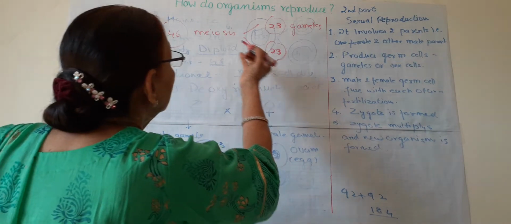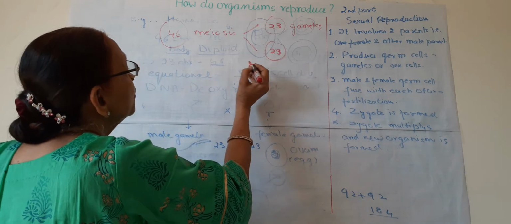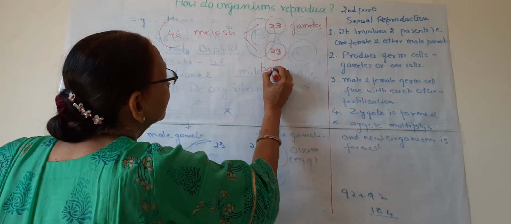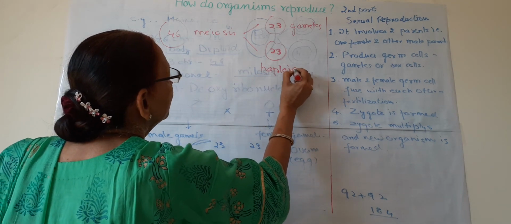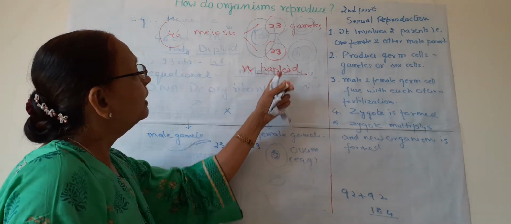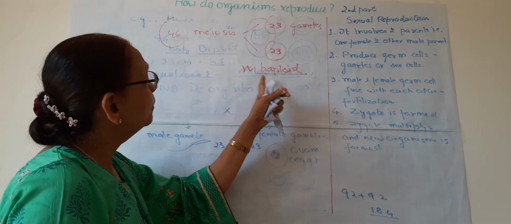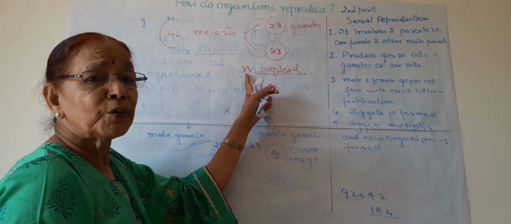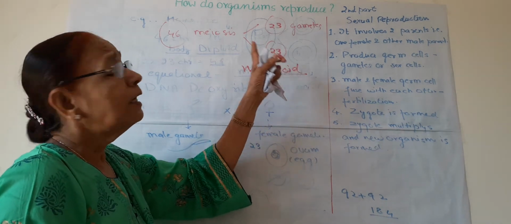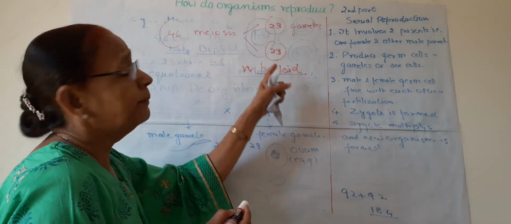This condition where the number of chromosomes is halved is known as haploid condition, or we can write N. So all the gametes have haploid number of chromosomes, or N number of chromosomes, or we can say a single set of chromosomes is present in gametes.